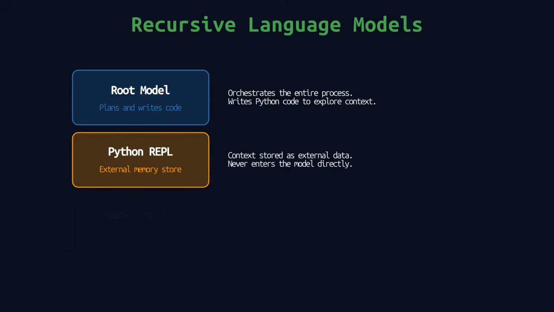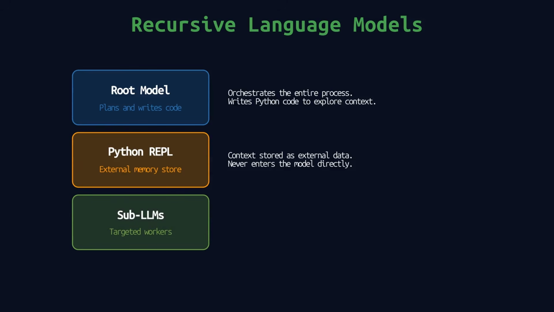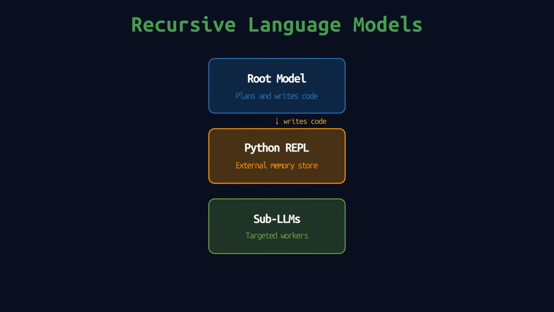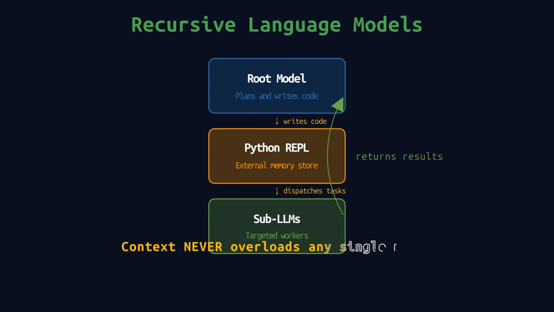Third, sub-LLMs. These are smaller model instances that receive only targeted snippets, maybe 3,000 tokens each, and process them before returning results. The root model writes code, dispatches tasks to sub-LLMs through the REPL, collects results, and synthesizes them. The context never overloads any single model. Each component sees only what it needs to see.